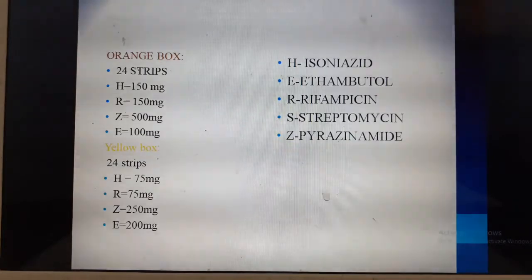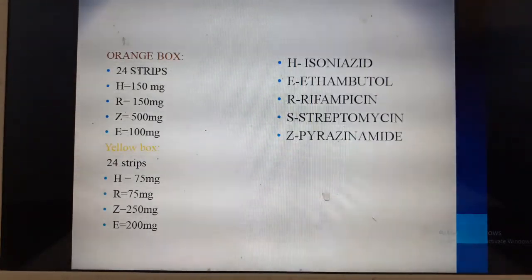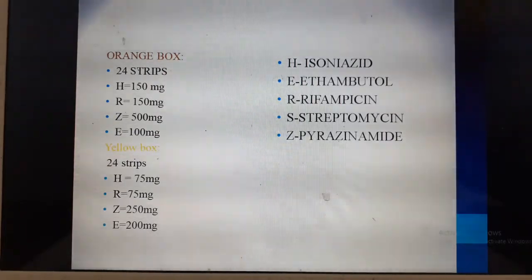Streptomycin is an ototoxic drug which can cause deafness if it is used for a longer period of time. So all these drugs are bactericidal, which kills the organism, except ethambutol, which is a bacteriostatic drug.